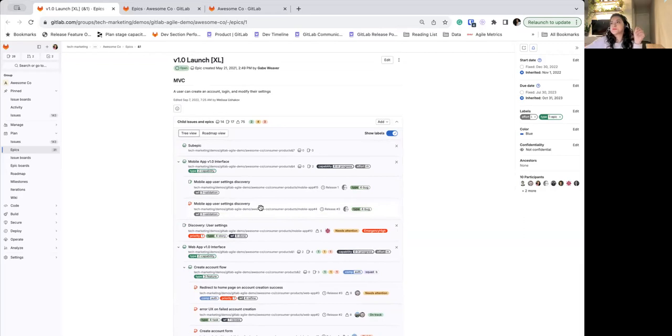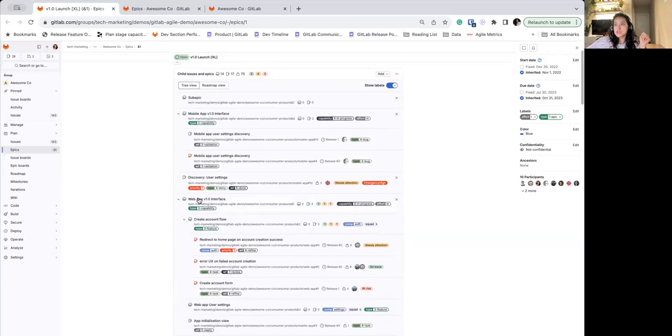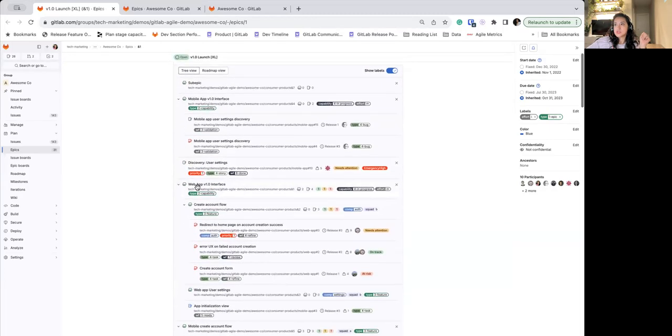So to walk you through this example, here you see the Excel launch, there's a web app interface and there's a create account flow. So I'm decomposing, and then from here you have issues.